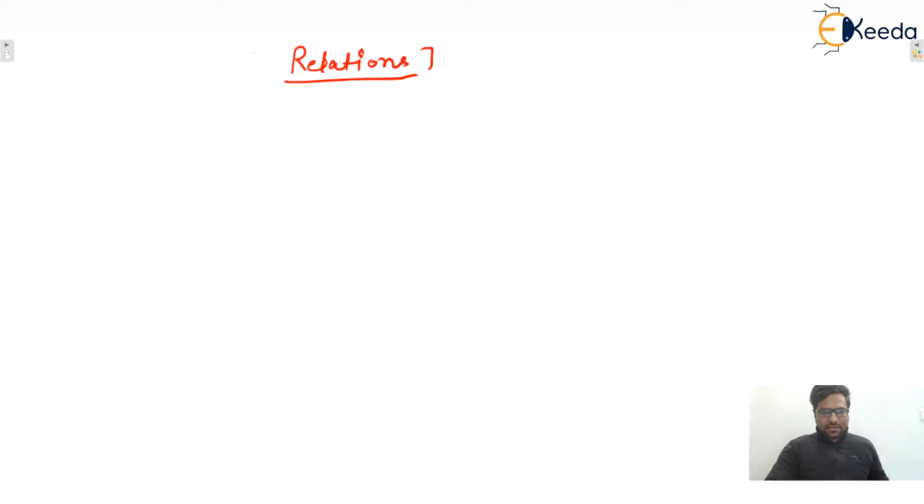So we can say, let's say two non-empty sets are there, set A and set B. Then a relation from set A to set B is a subset of the Cartesian product of A and B, that is A cross B. So you can write down the definition.